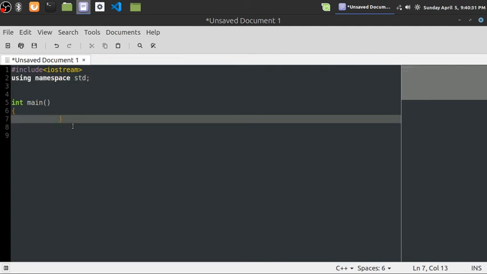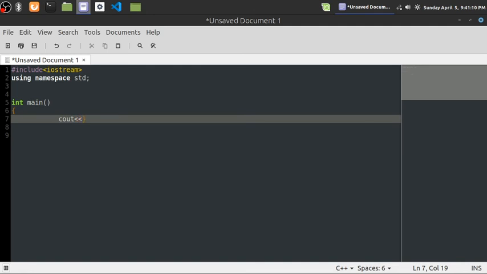So what do we write now? To display the hello world message, we write this. To display any text or any number, we use this cout, which means console output. There is another term for it, I forgot what it was. I'll tell you later.